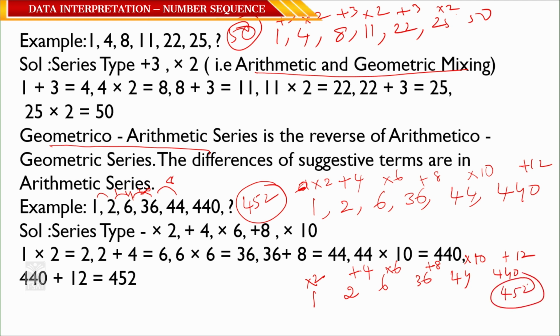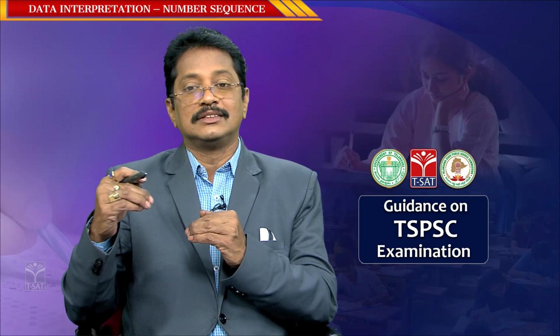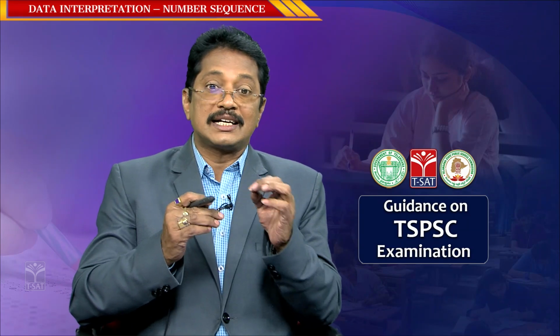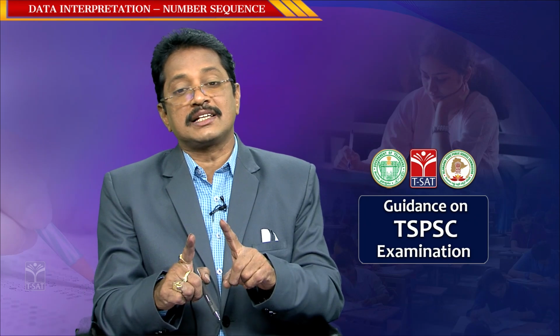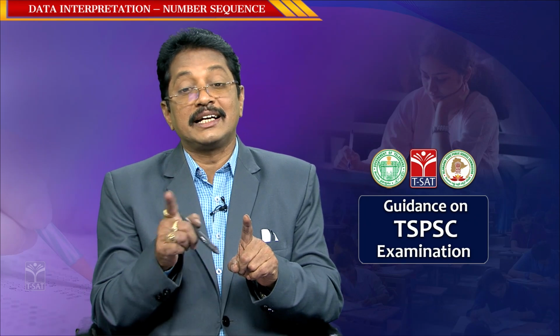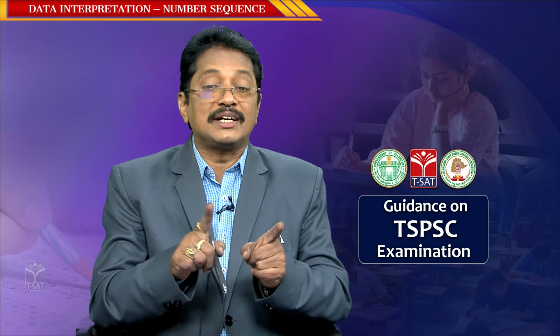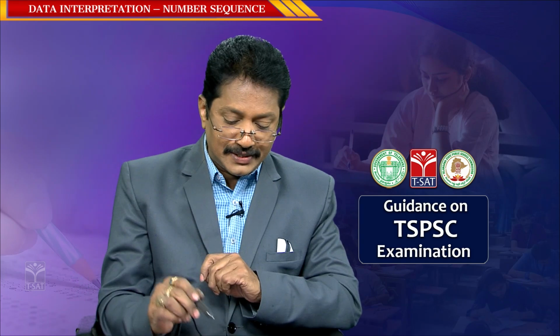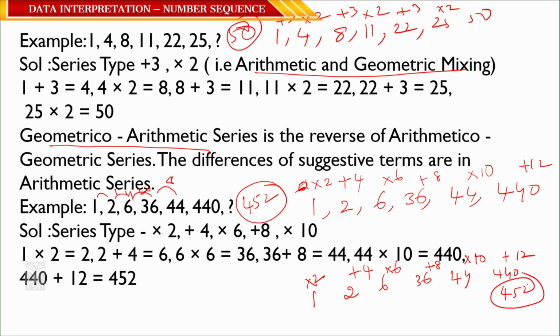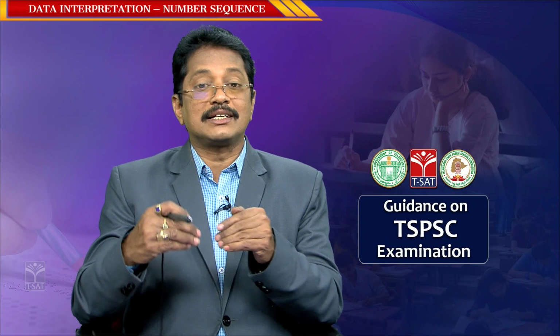This is called geometric arithmetic progression. Multiplication and addition come alternately, but the difference of those numbers is in arithmetic progression: 2, 4, 6, 8, 10, 12. All these are in arithmetic progression. That is the difference between arithmetic geometric progression and geometric arithmetic progression.